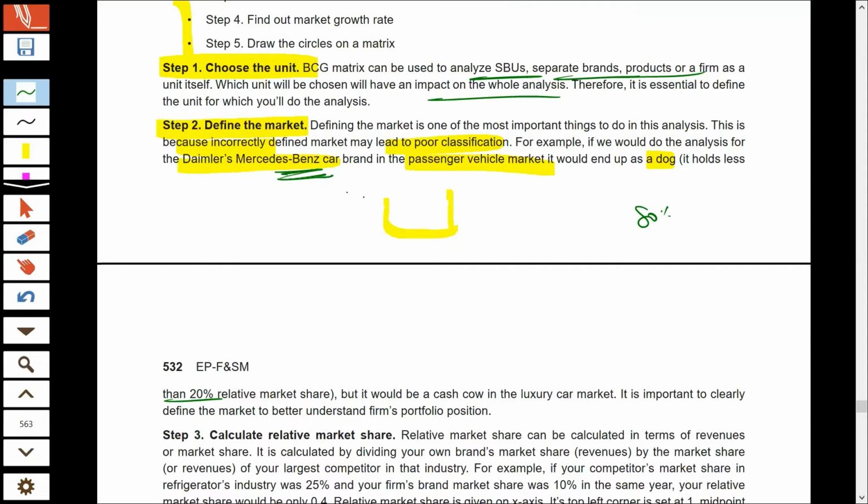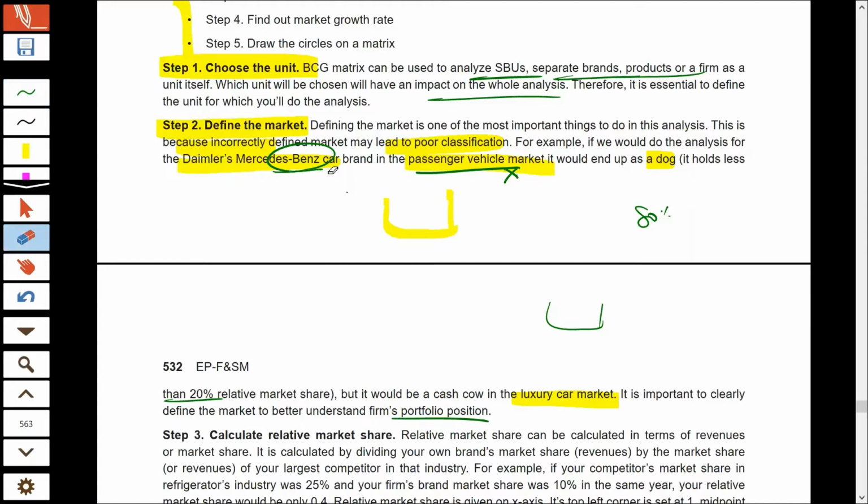And this conclusion is because you have taken the wrong market. The correct market in which Mercedes-Benz is operating is not passenger vehicles, but the luxury car market. And then if you again do the analysis, you will come to know that in the luxury car market, Mercedes-Benz has a high market share. And again, then you will come to the right conclusion.